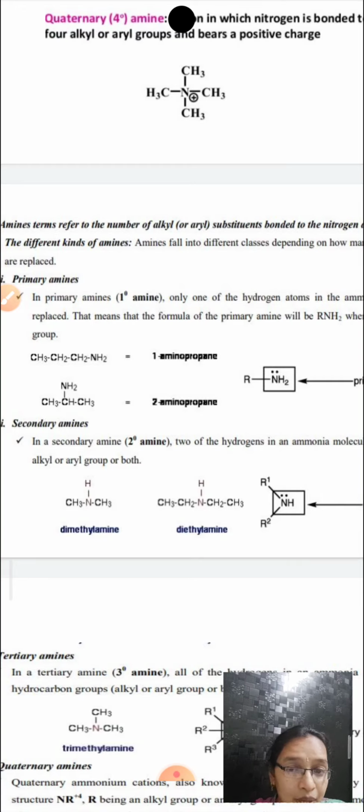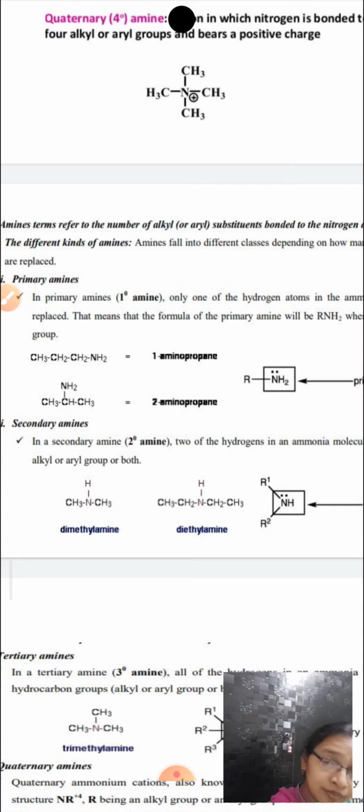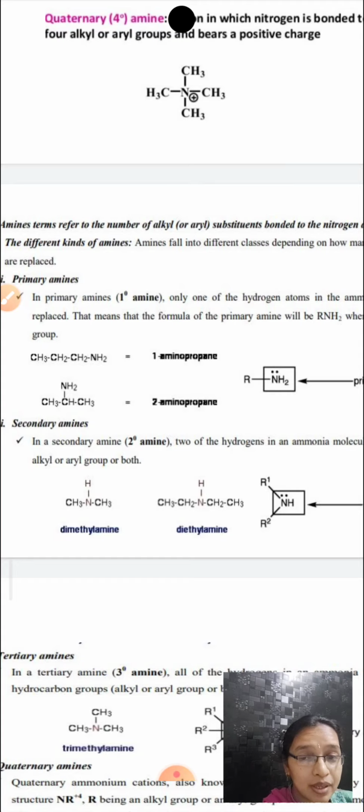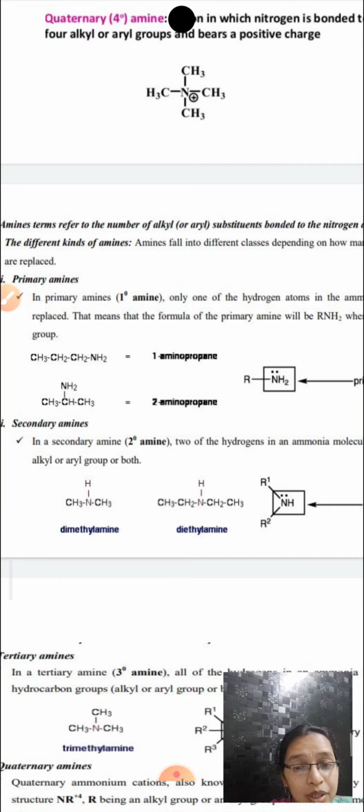Dimethylamine is a symmetrical amine, and diethylamine is also a symmetrical amine. If two same alkyl groups are present, you call it a symmetrical amine. If two different alkyl groups are present, you call it an unsymmetrical amine. So for the secondary amine, the general formula is RRNH or R1R2NH.